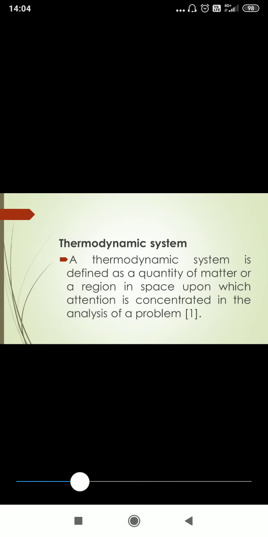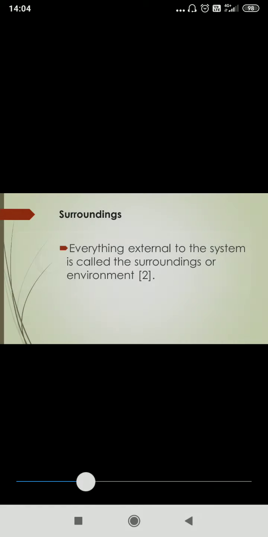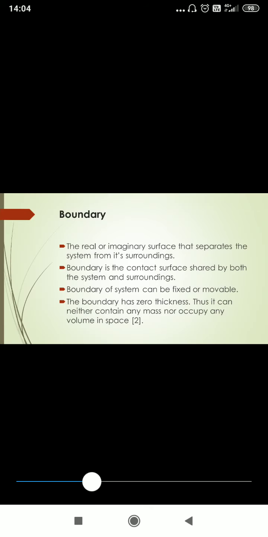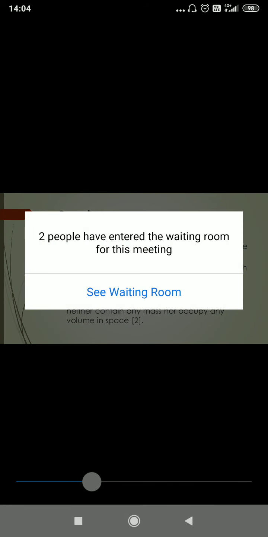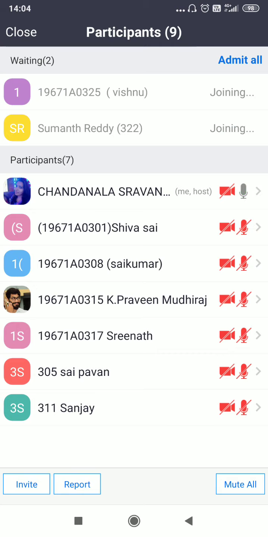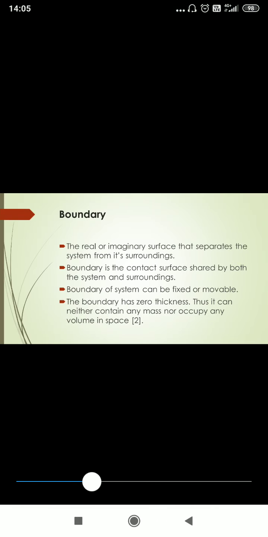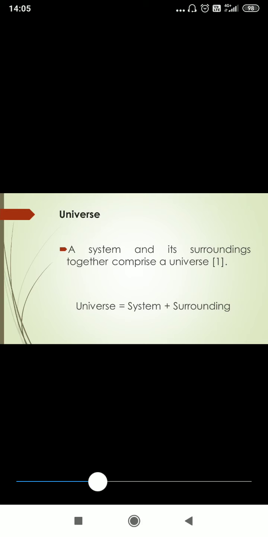Now, what is a thermodynamic system? The one on which we are concentrating to study is called a thermodynamic system. Next, surroundings means everything external to the system is surroundings or environment. Next, boundary. These are some characteristics of boundary. The boundary has zero thickness, and the boundary should be shared by both surroundings and system. Next, what is universe? System plus surroundings is universe.